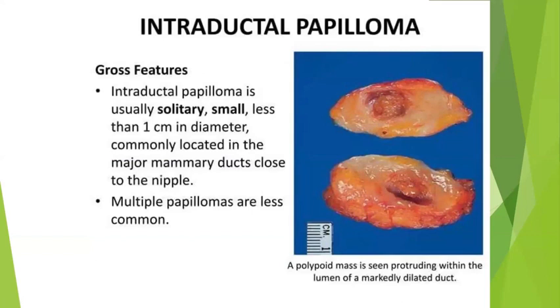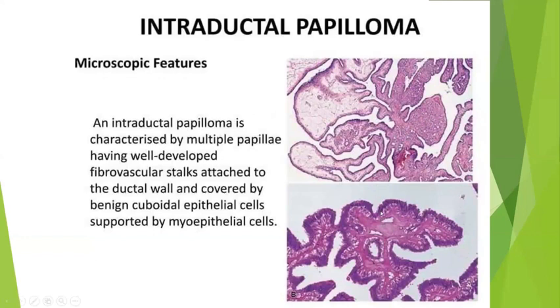This is an intraductal papilloma, where you can see papillary fronds, which will be lined by the double layer epithelium. All the glands will have double layer epithelium, inner layer lining epithelium, that will be columnar or cuboidal lining epithelium, and then outer myoepithelial layer.